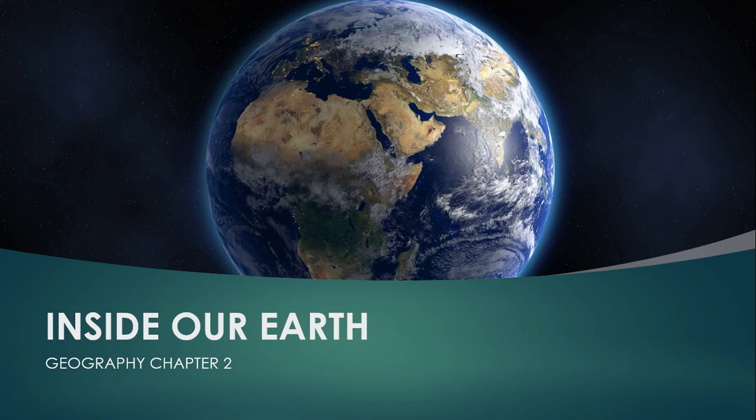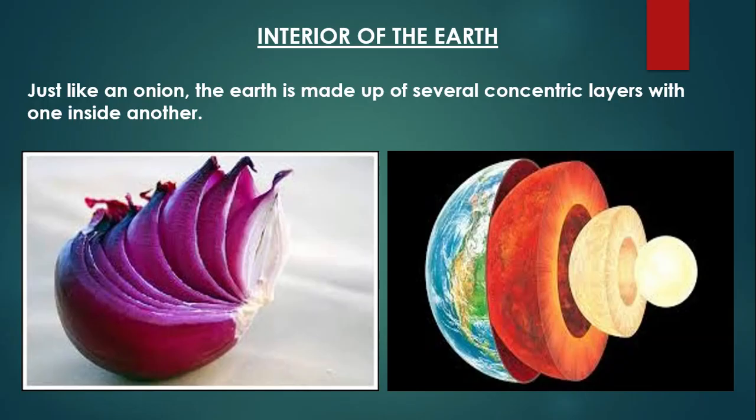Inside our earth, let's explore the interior parts of the earth in this chapter. Interior of the earth. So in this chapter we are going to learn about the concentric layers of the earth. Yes, earth has various concentric layers. Concentric layers means one layer within another layer, like onion.